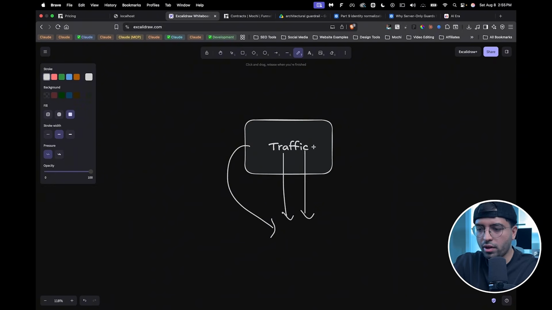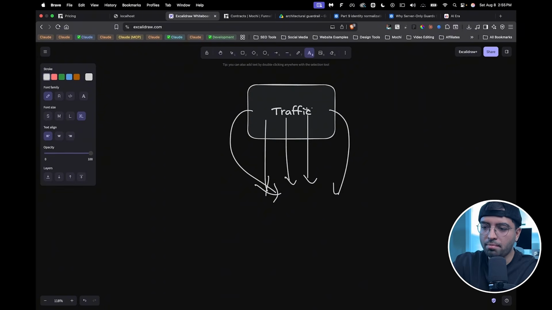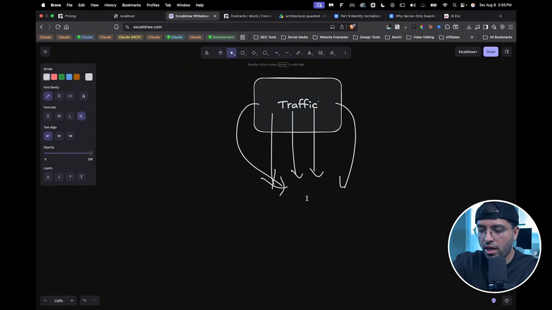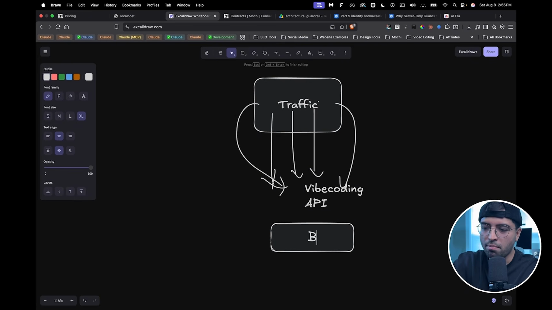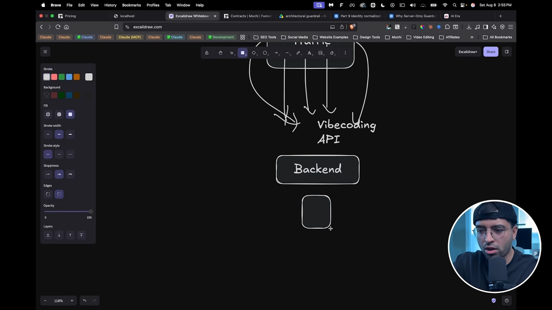All kinds of traffic, whether it comes through a user interaction, whether it comes through someone just hacking the endpoint and directly calling it, or whether it is just AI building stuff. So even if it is just AI vibe coding and using the API endpoint, essentially whatever is happening here, all sorts of traffic that needs to go to my backend, that needs to use my backend in some way, has to go through a block right here.